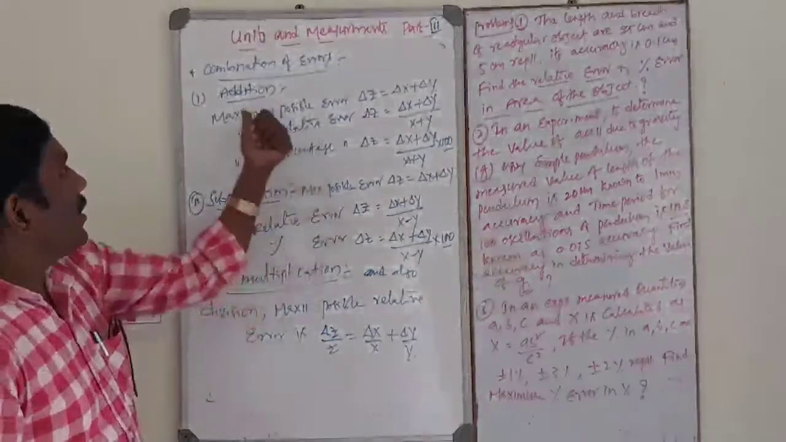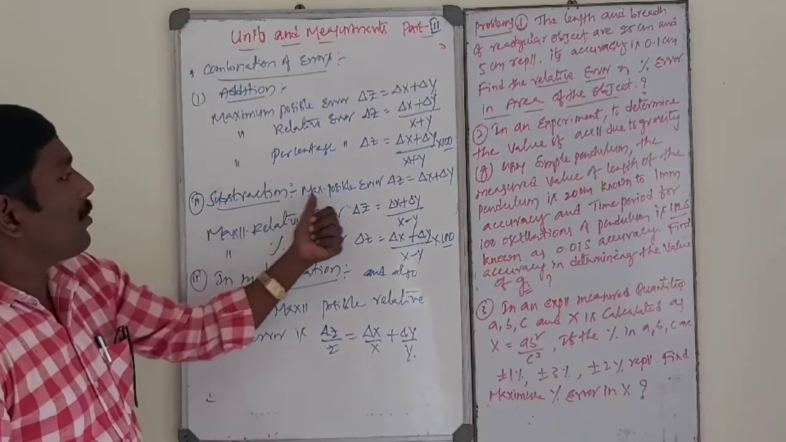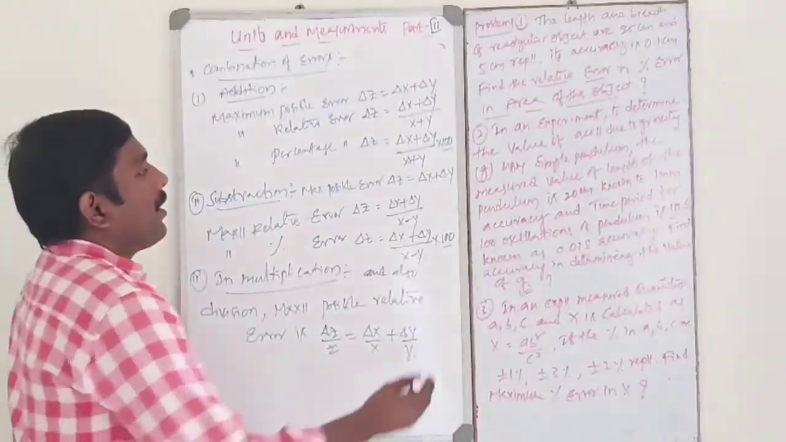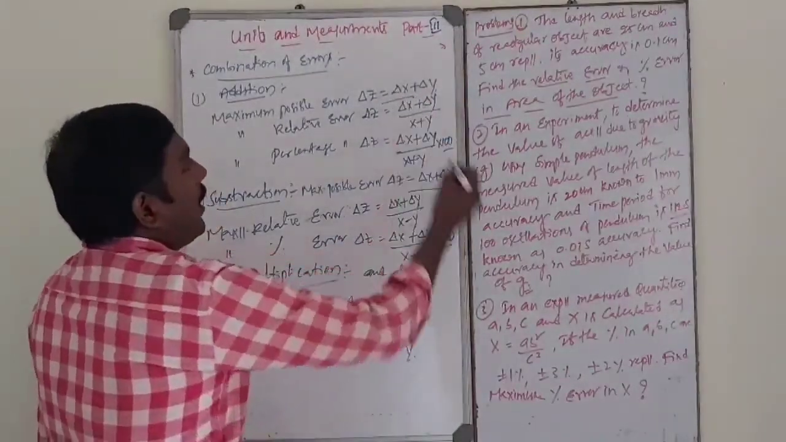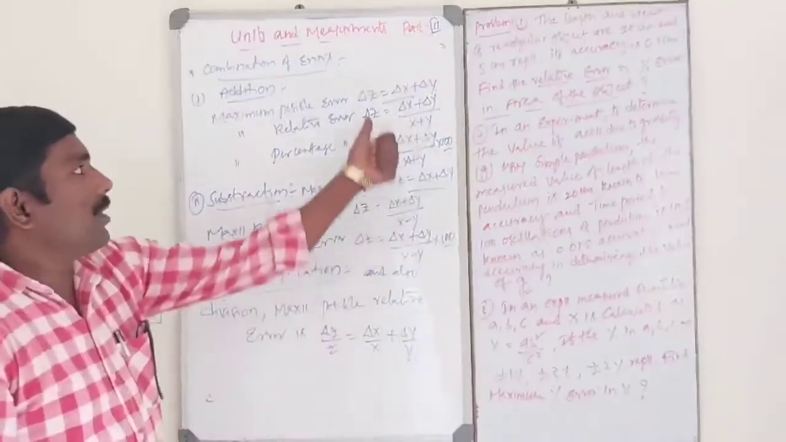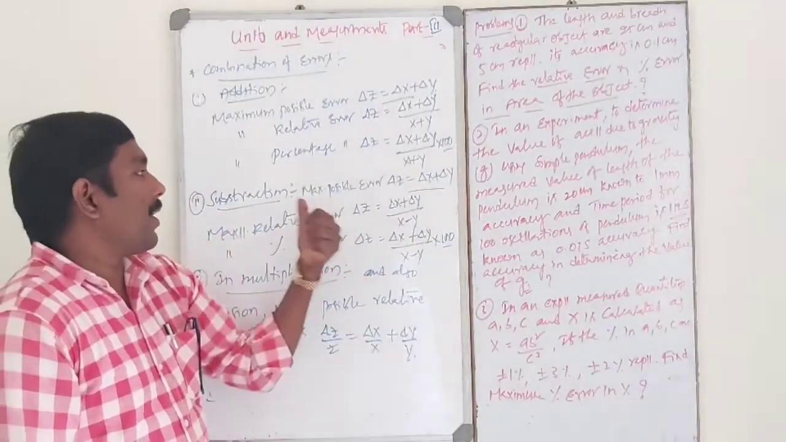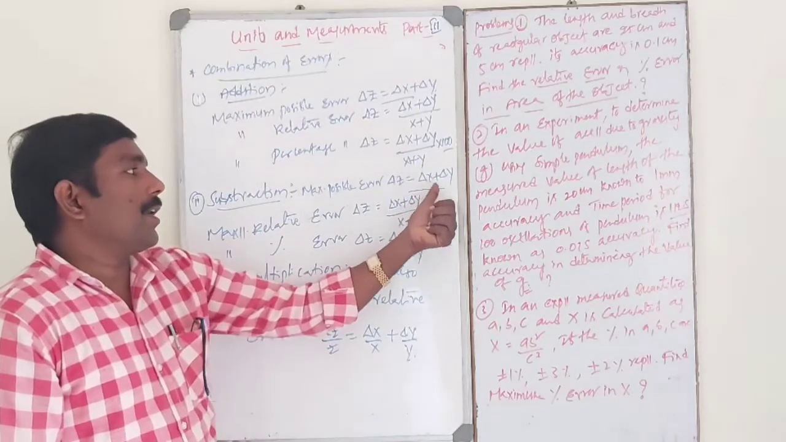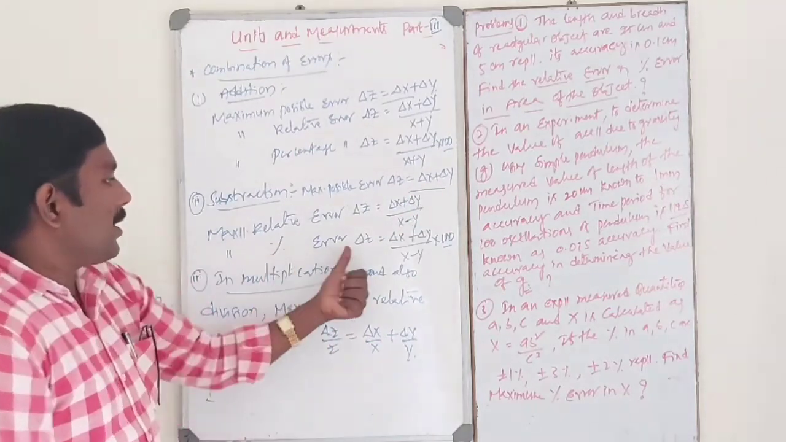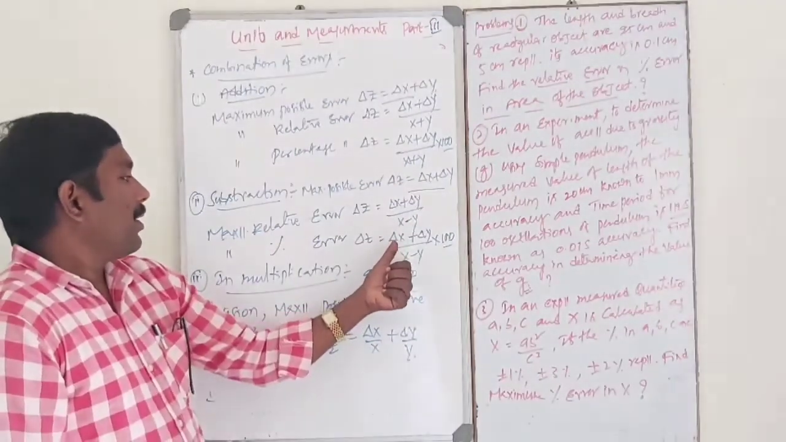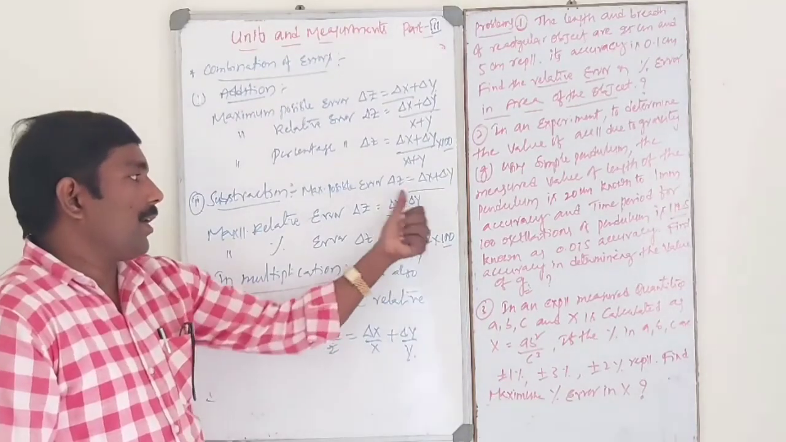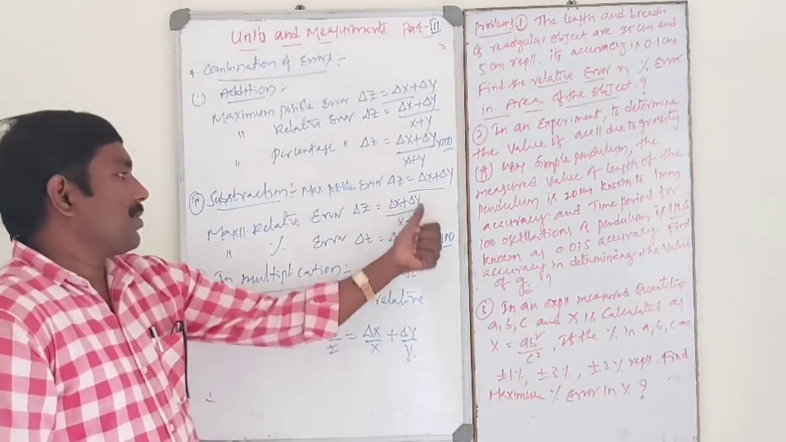So dear students, in case of addition and subtraction, the maximum possible error is the same: delta Z is equal to delta X plus delta Y. The percentage error is the relative error into 100. This is the relative error in case of subtraction.